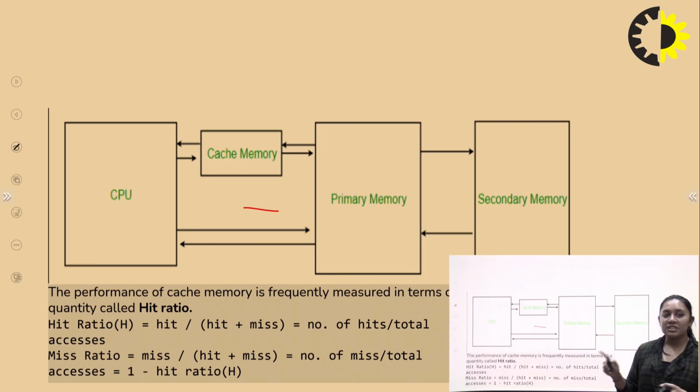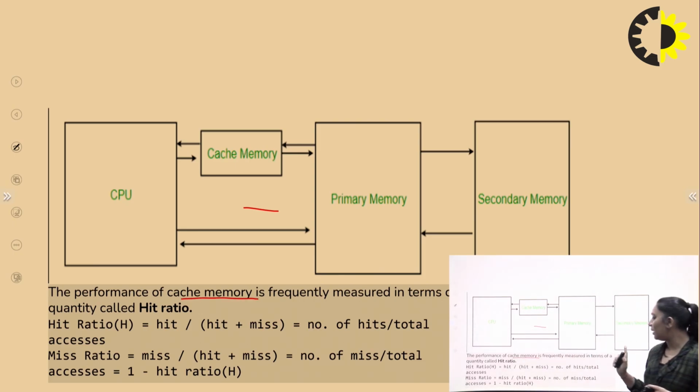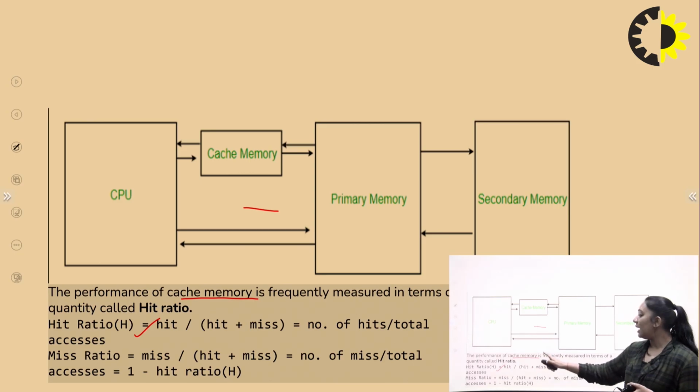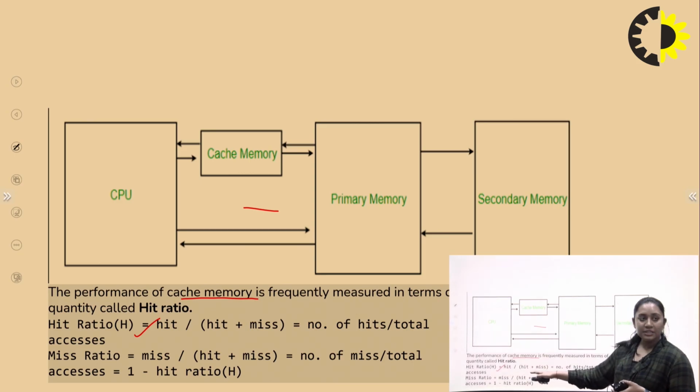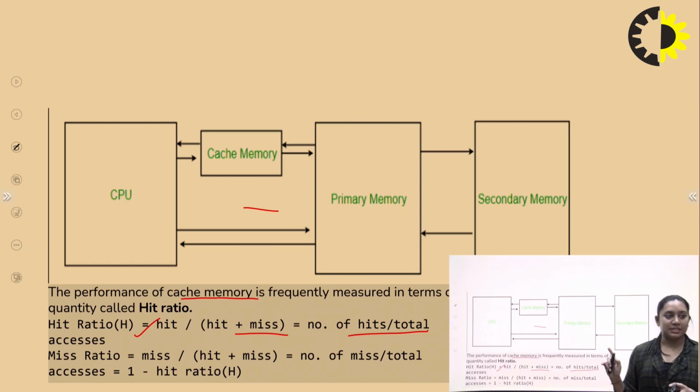So how can we calculate the performance of the cache memory? The cache memory is frequently measured in terms of the hit ratio. So here we find out the hit ratio. Hit ratio means hit divided by hit plus miss, where a miss is a page fault reference, which is equal to the number of hits divided by the total memory accesses, right?